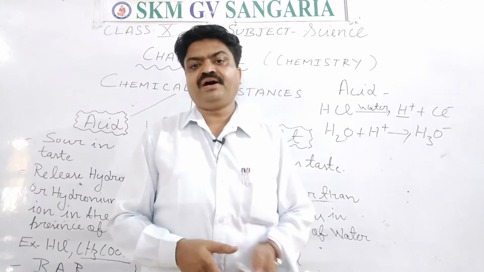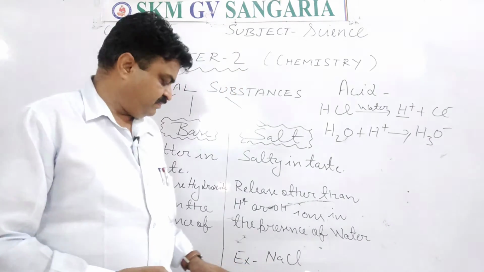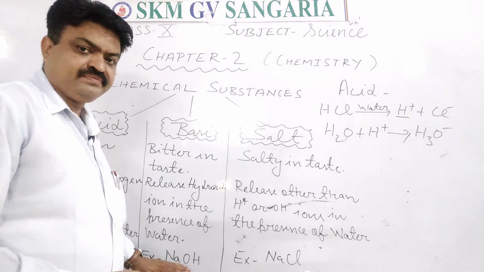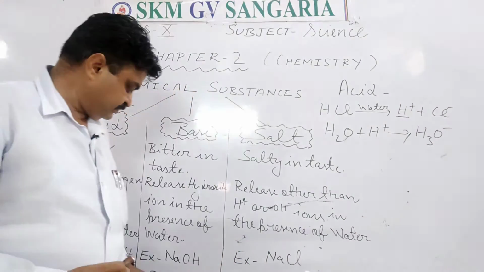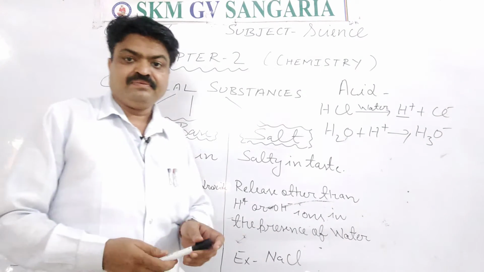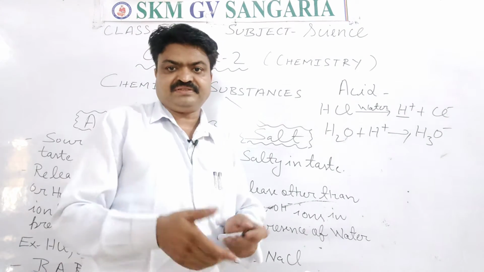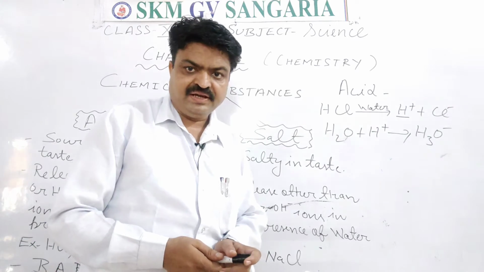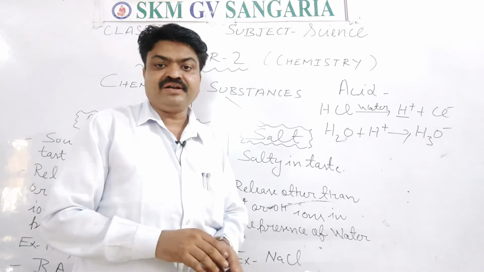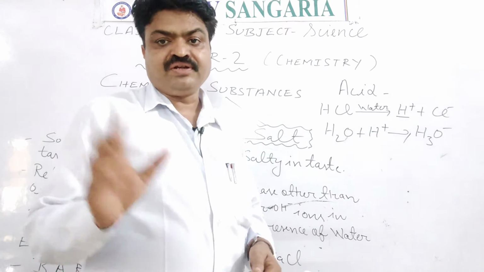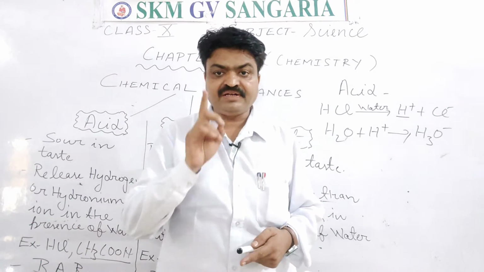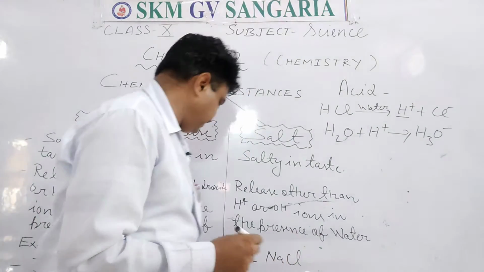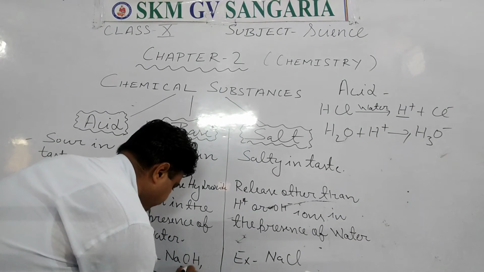And with this, there is another example that is commonly used in laboratories. It is sodium hydroxide. Sodium hydroxide, students, is a base. With this, many times when we have acidity, the doctor prescribes us one base, students, and that base is known as milk of magnesia. And what is the formula of that? It is Mg(OH)2.